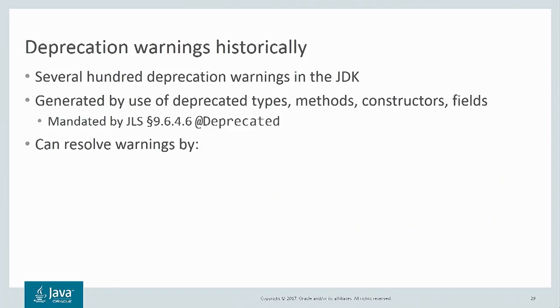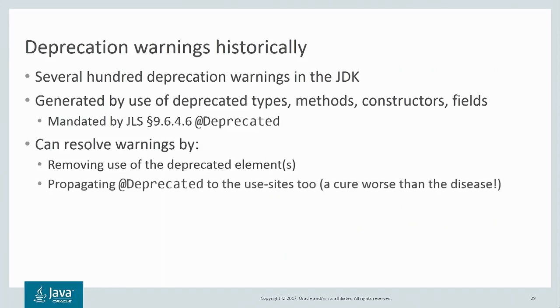Now, when do you get deprecation warnings? These are discussed in the Java language specification, and you get them when you use a deprecated type, method, constructor, and so forth. And there are three ways you can resolve those warnings. You can stop using the deprecated elements. That's preferred when you can do it, but you can't always do it.